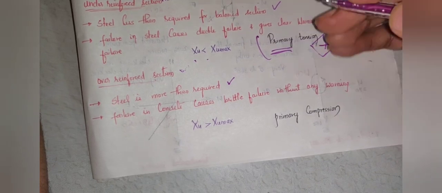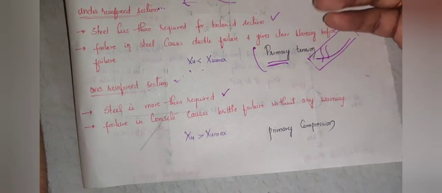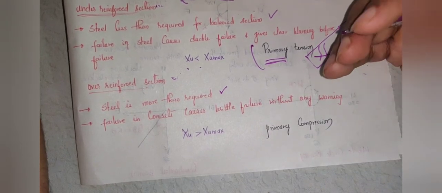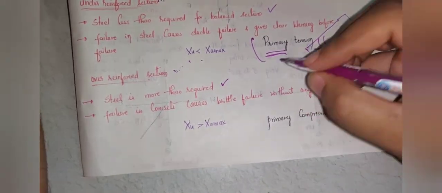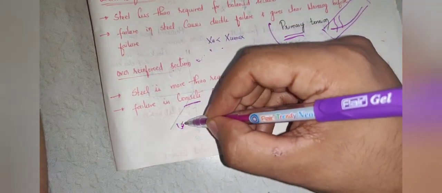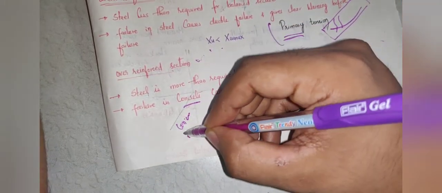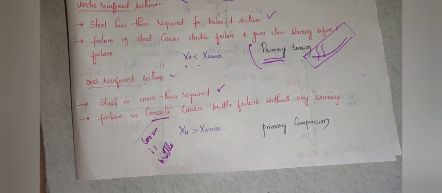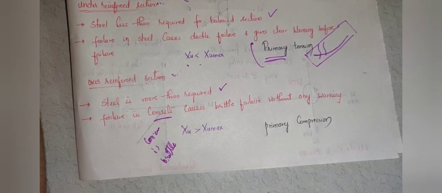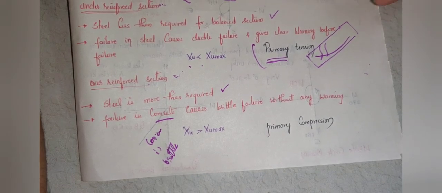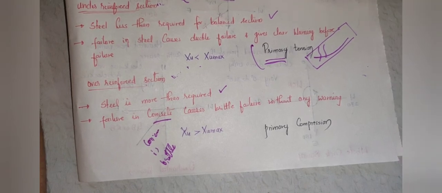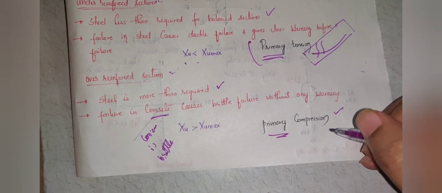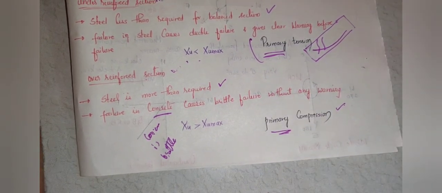So since steel provided is more, obviously steel is ductile, and before it fails it gives the warning. But whereas concrete is a brittle material. Concrete is a brittle material. So when the stresses are beyond the limiting value, what happens? The concrete fails or crushes because of its brittleness. So the first failure occurs is because of what? Compression failure. Primary compression, because concrete is good in compression.